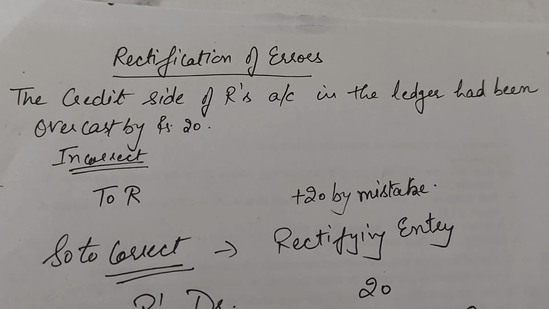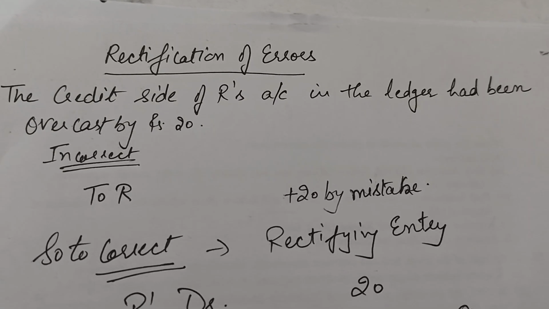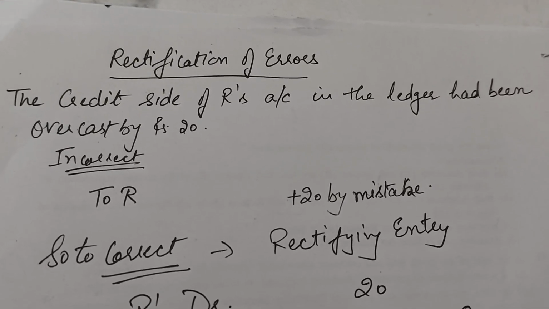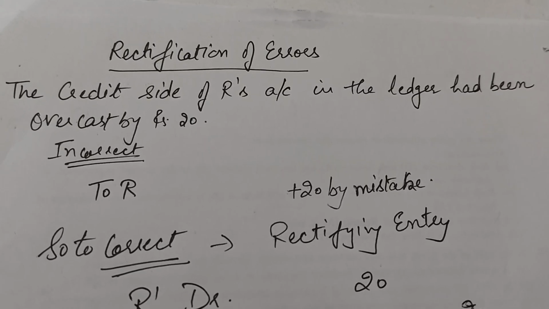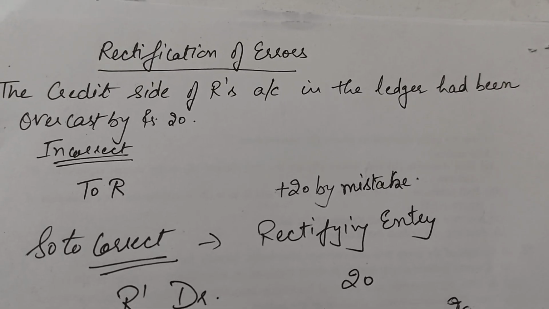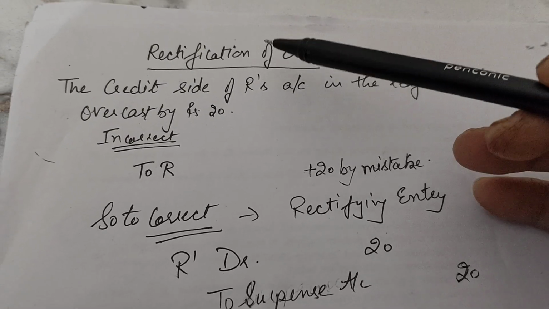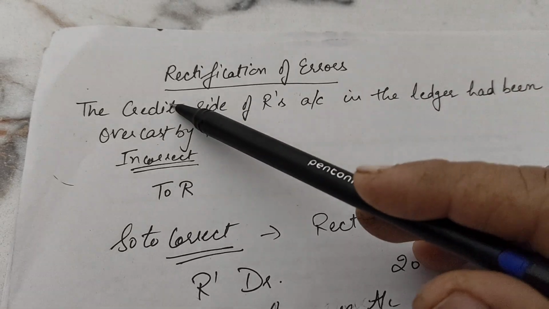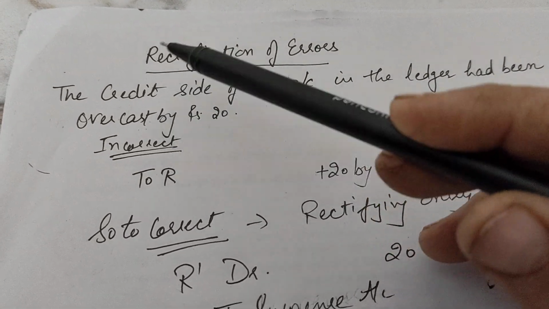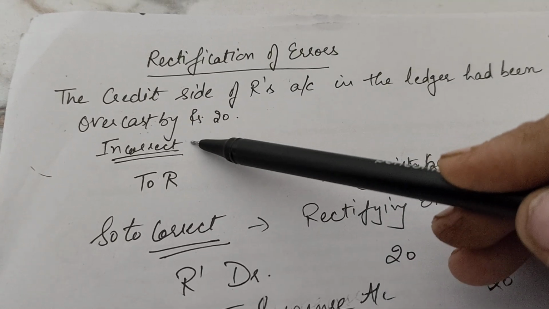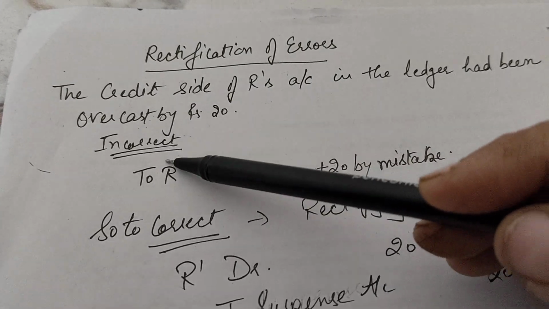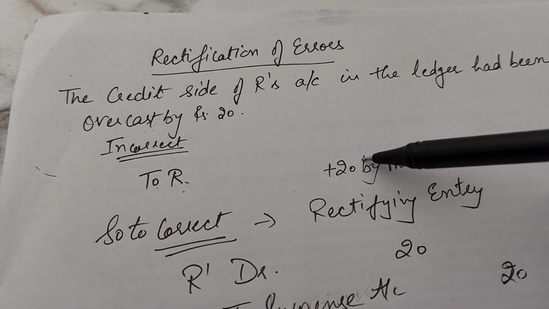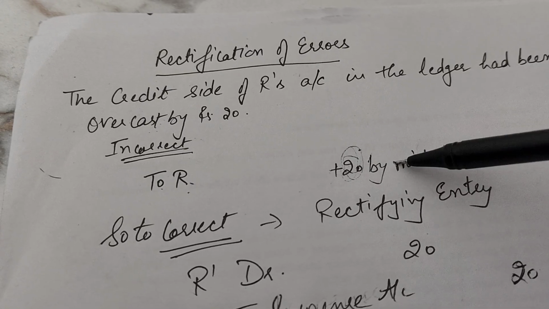Hello, guys. Continuing with the topic of rectification of errors, here is one more point where it's mentioned. The credit side of R's account in the ledger had been overcast by rupees 20. So here R's account in the ledger is given more credit. Overcast means the more credit. So the incorrect entry we had made, which carries a credit balance, has been given excess credit of rupees 20 by mistake.